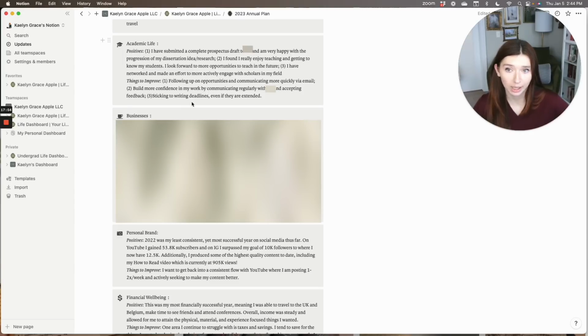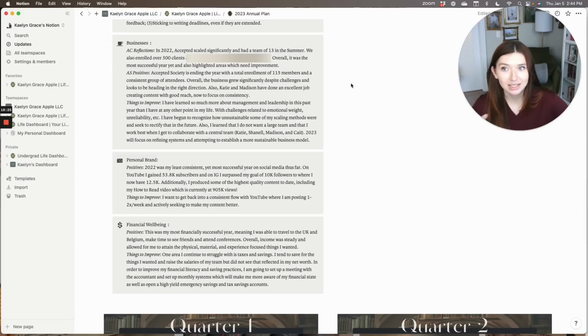And three, sticking to writing deadlines, even if they're extended. The thing about the PhD is that all the deadlines that you are given are kind of flexible. And the challenge with that is that if anything's flexible, then deadlines don't exist, essentially. Although there is a set of deadlines that you were told, most of the time you can ask for an extension and it's going to be fine. But I'm trying not to do that. I'm trying not to use that particular resource.